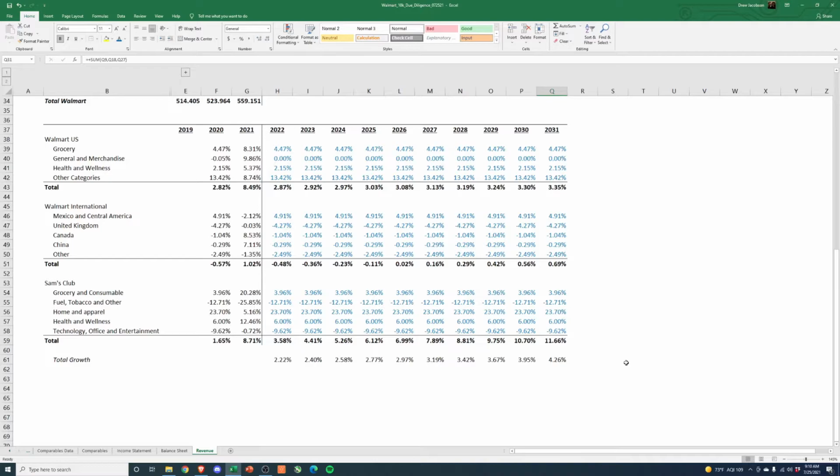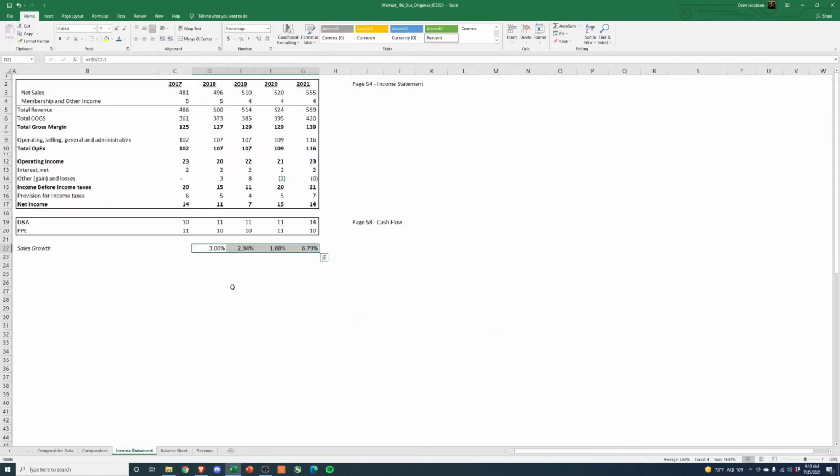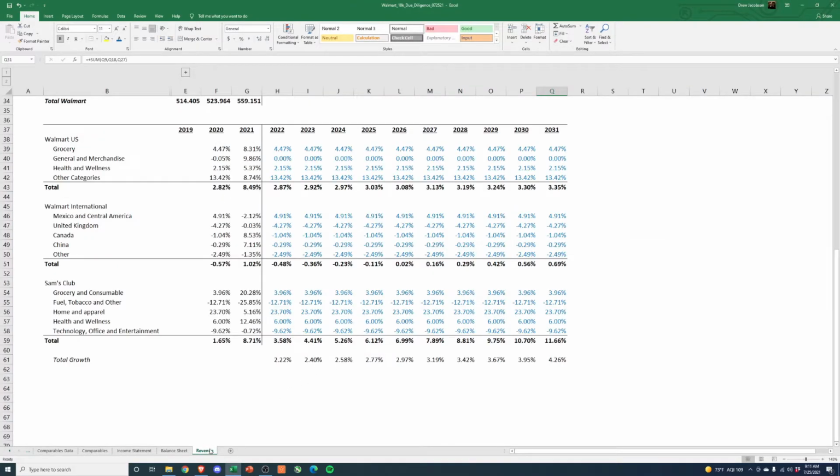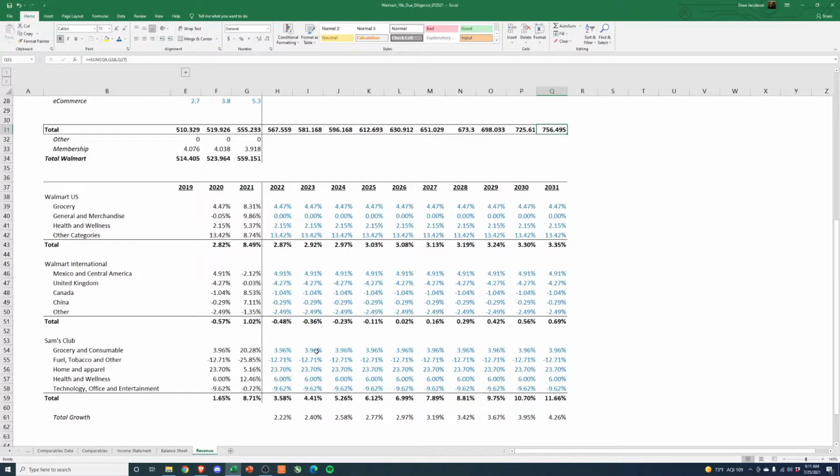You can get some weird growth numbers that you think might make sense at a high level, but in reality it would be just as good of an estimate, I think, to look at total growth and say, historically, Walmart's been growing 3% to 2%. So let's have them grow 2.5%, slowly tapering off for the next decade. I think that would be as appropriate a way, if not better, than trying to look at these subcategory levels.